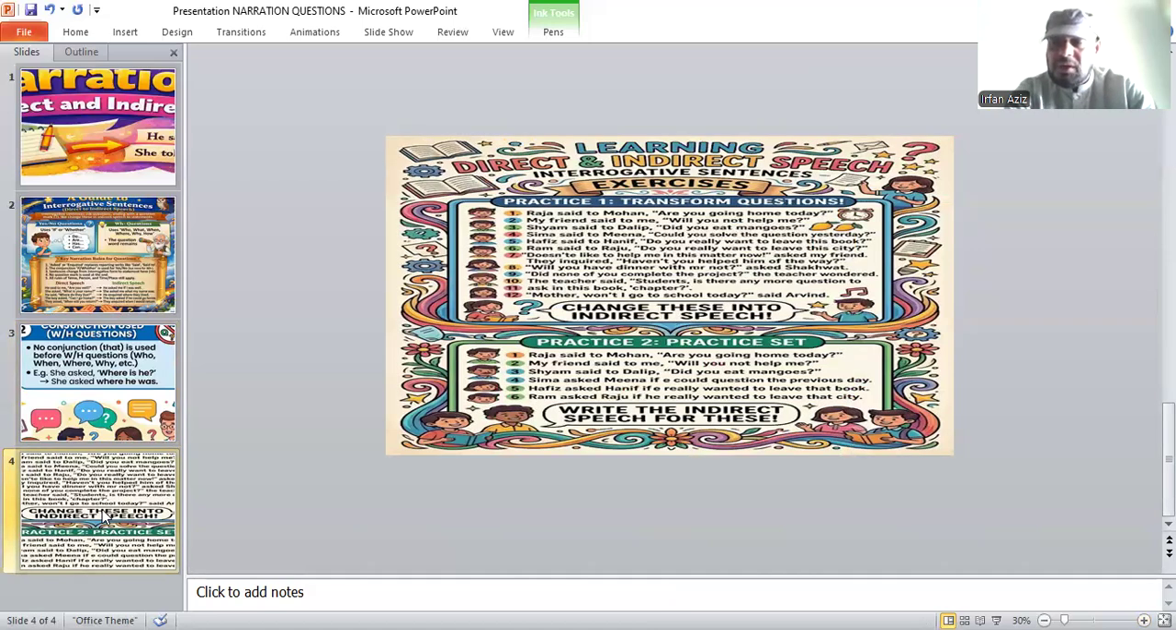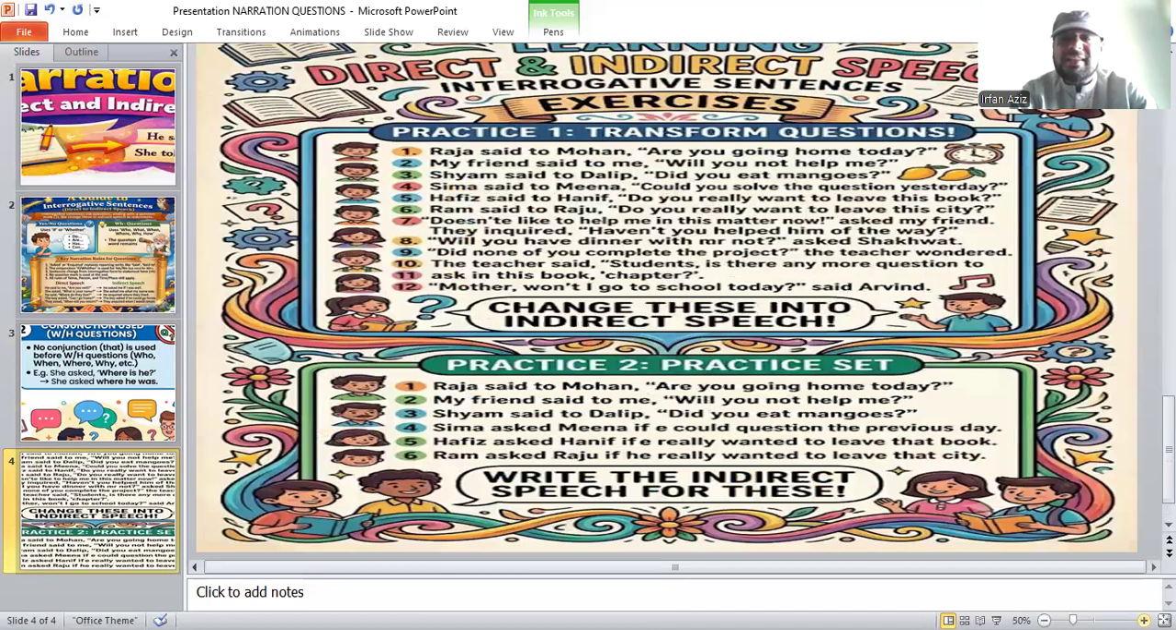Now come to the practice of these sentences. First of all, transforming questions. Raja said to Mohan, "Are you going home today?" Raja asked Mohan if he was going home that day. My friend said to me, "Will you not help me?" My friend asked me if I would not help him. Shyam said to Dalip, "Did you eat mangoes?" Shyam asked Dalip if he had eaten mangoes.